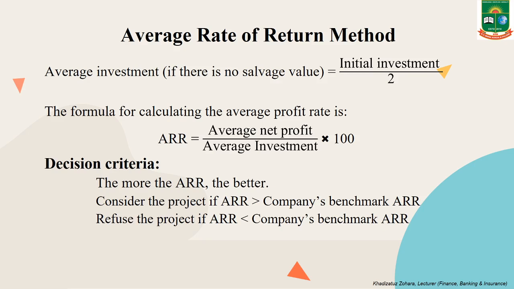So, the formula for calculating average rate of return is average net profit divided by average investment multiplied by 100. And the decision criterion is the more the ARR, the better. Consider the project if ARR is greater than the company's benchmark ARR, and we should refuse the project if our calculated ARR is less than the company's benchmark ARR.